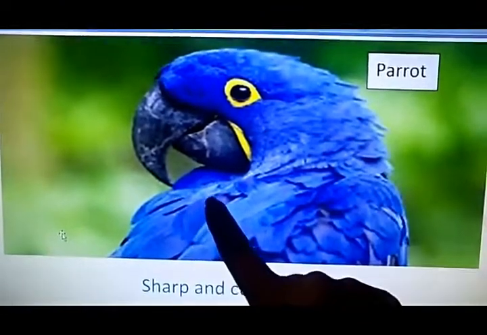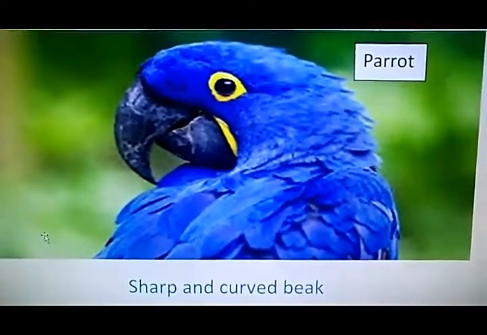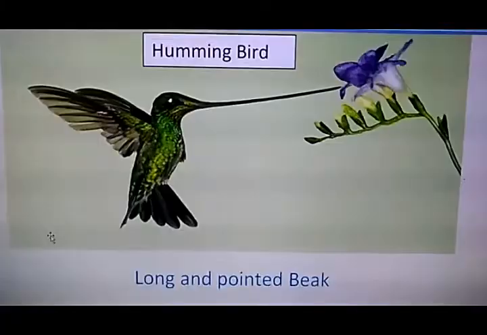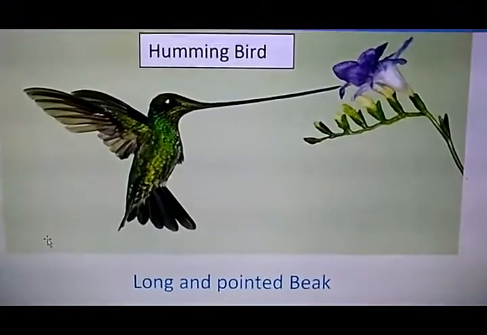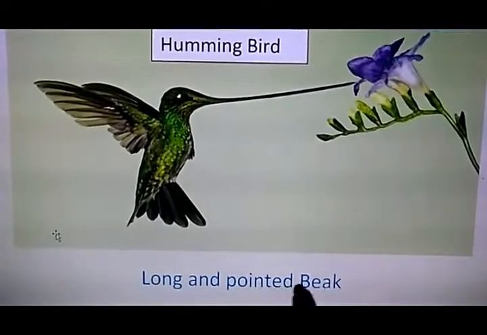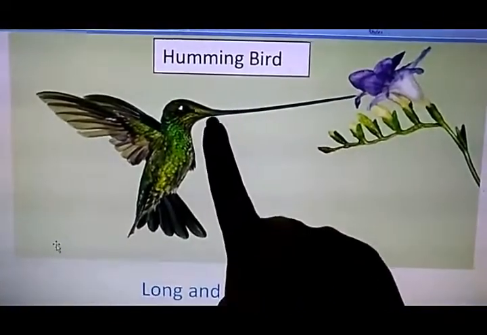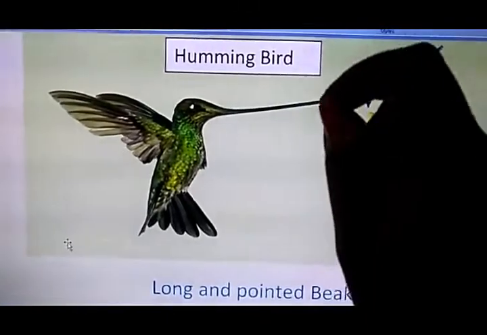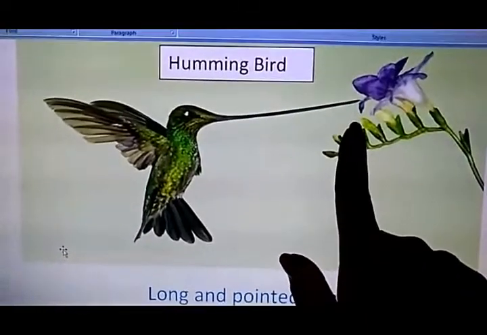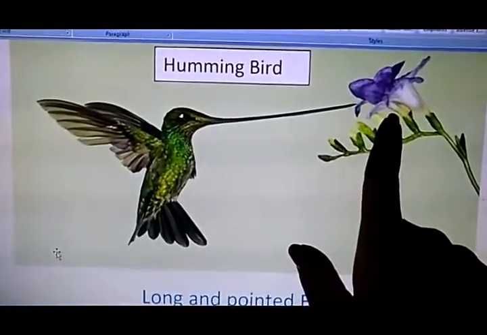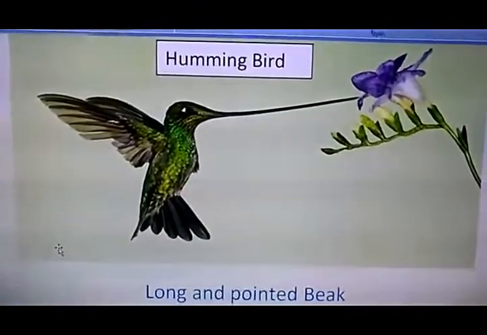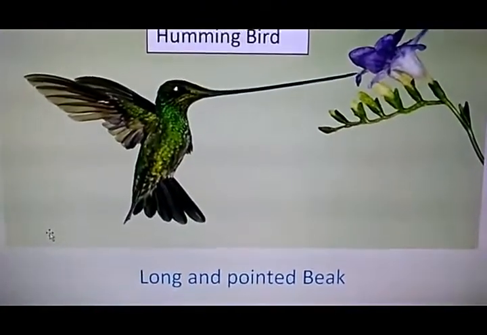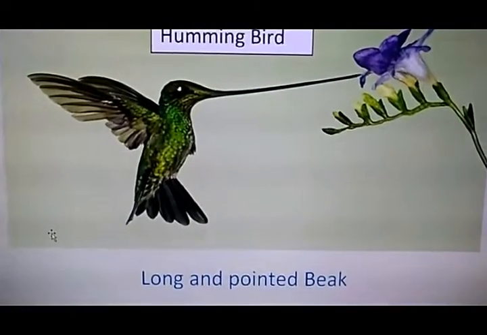Parrot has a sharp and curved beak. Next type of beak is long and pointed beak. See in this picture, this bird has such a long and pointed beak like a needle, by which it sucks the juice of the flower. Hummingbird has such type of beak, long and pointed.